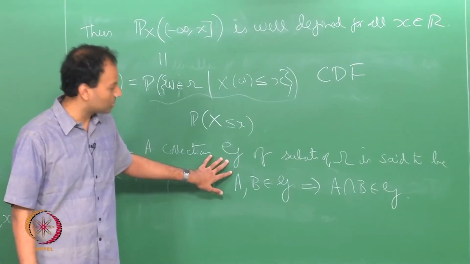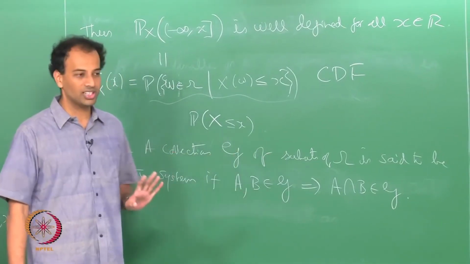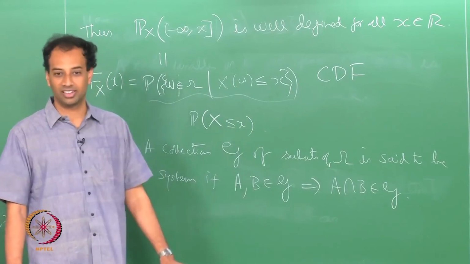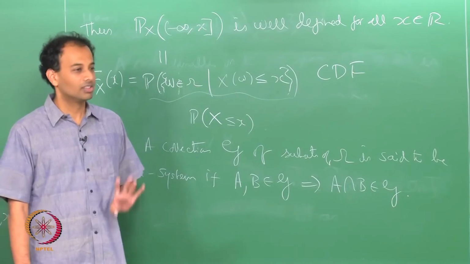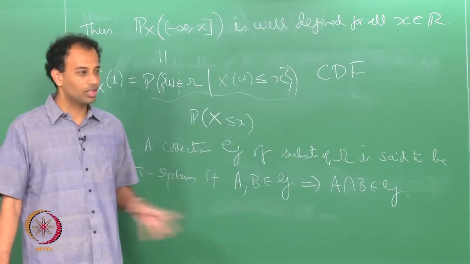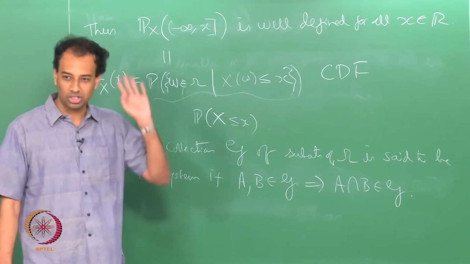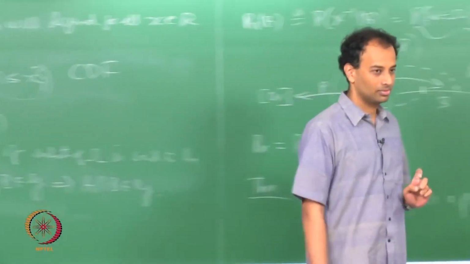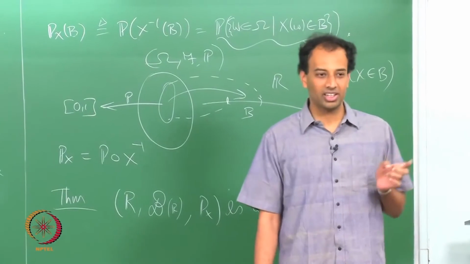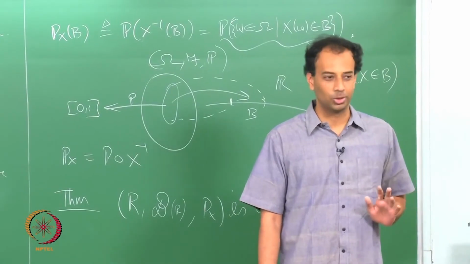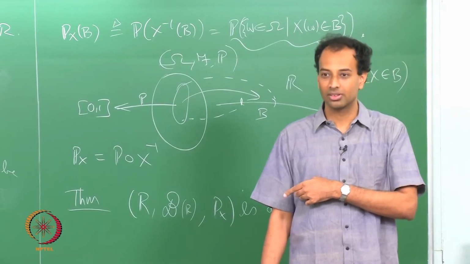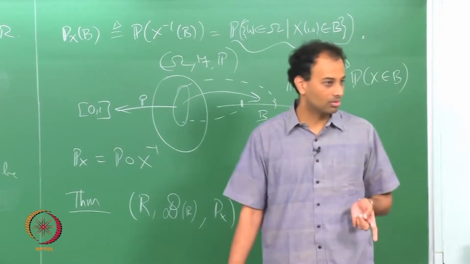So, a collection of subsets of omega is called a pi system if it is closed under finite intersections, only finite intersections, no complements, no countable unions, intersections etcetera, right, closed under finite intersections. Okay. So, it is much weaker than a sigma algebra, it is in fact weaker than an algebra also, right. All algebras are clearly pi systems, but not the other way around, right.